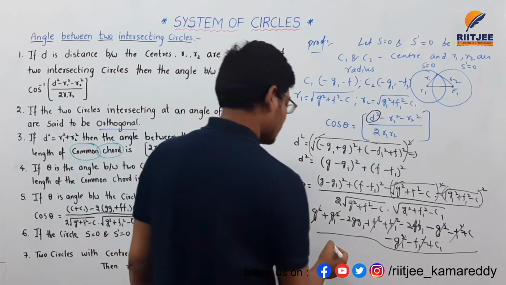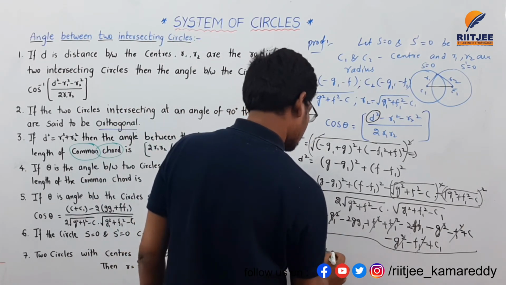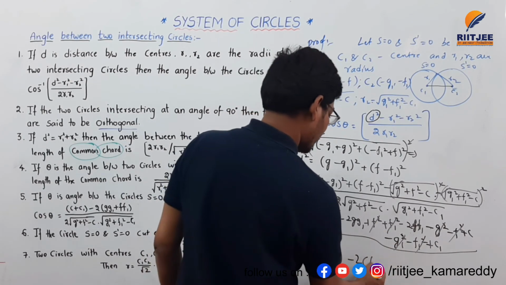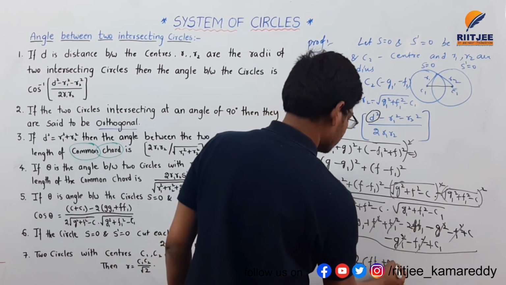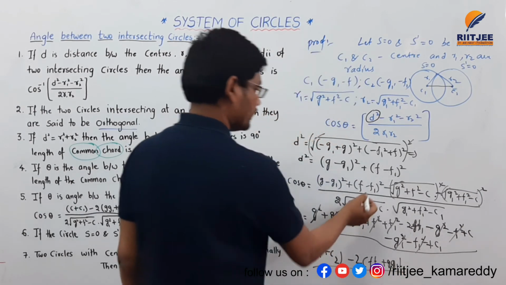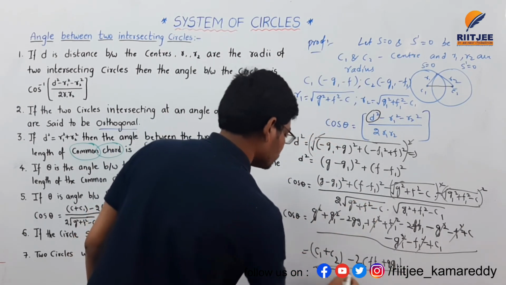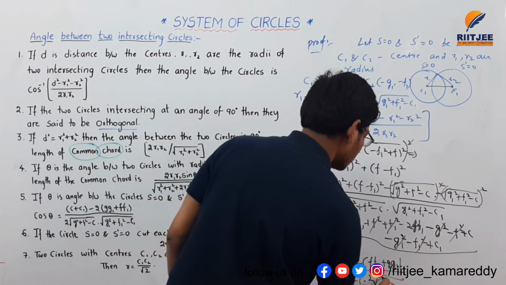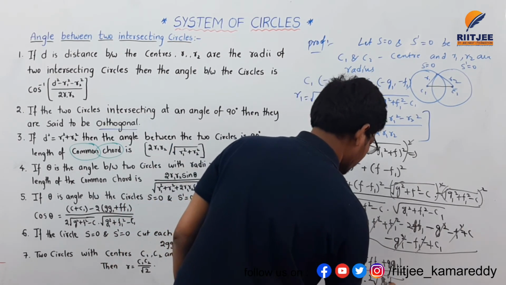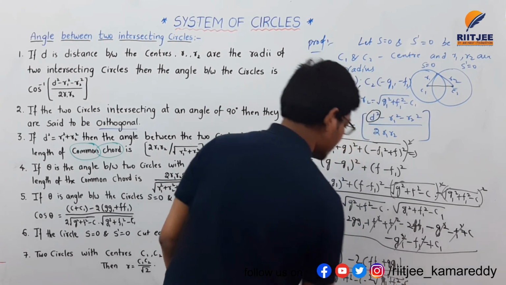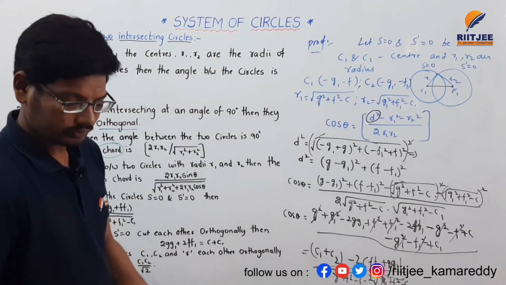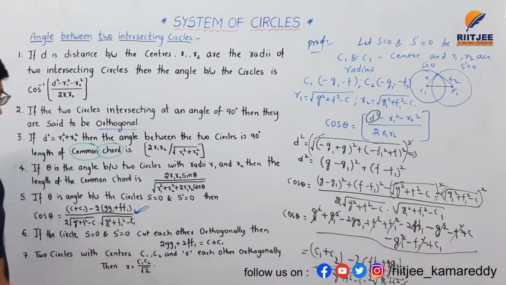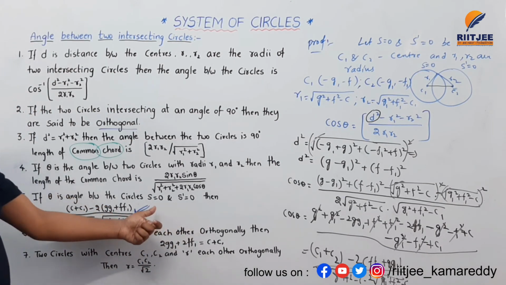So if you take common, it becomes c1 plus c2 minus 2 into (f f1 plus g g1), divided by the denominator value, 2 into the square root of g square plus f square minus c, into the square root of g1 square plus f1 square minus c1. This is the final answer for the angle between two circles here.